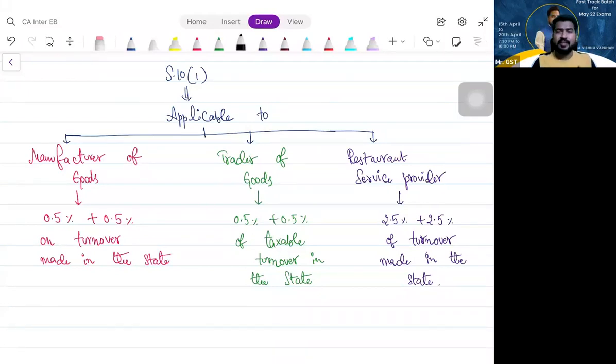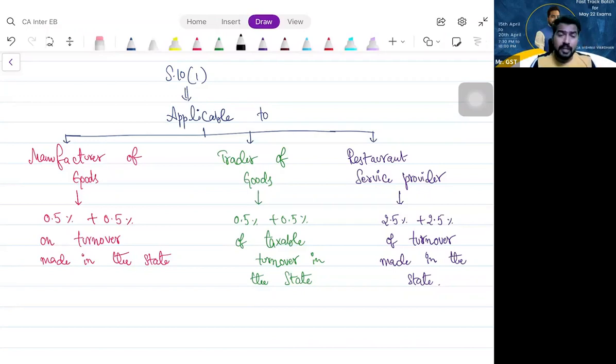It means I am a manufacturer. I am selling both taxable goods and exempt goods. What the law says, Vishnu: you pay 1% GST, 0.5% CGST, 0.5% SGST on total turnover. Sir, I am also selling some exempt goods, some non-taxable goods. Still, because you are a manufacturer, please pay on total turnover, 1%.